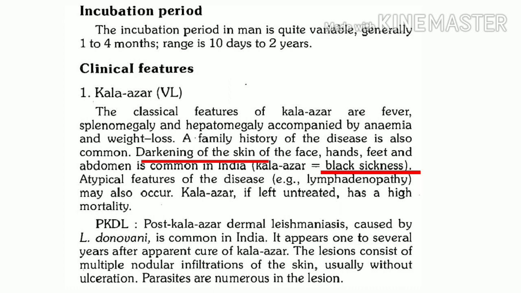The reason for treatment is that the highest mortality is seen in untreated cases, and 95% mortality can be seen if these cases are untreated. So essential management in visceral leishmaniasis is required to reduce mortality.